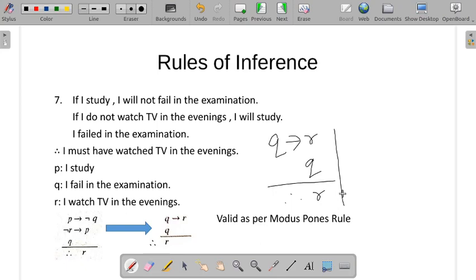So remember the modus ponens rule. The modus ponens rule tells us P conditional Q and P gives Q. Here, Q conditional R and Q gives R. So according to the modus ponens rule, this argument is valid.